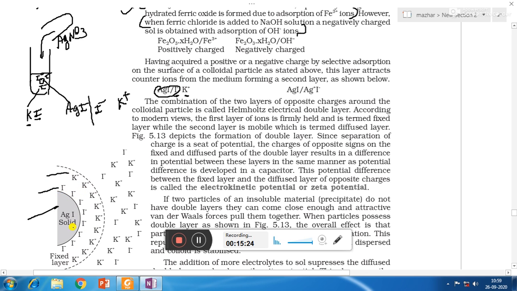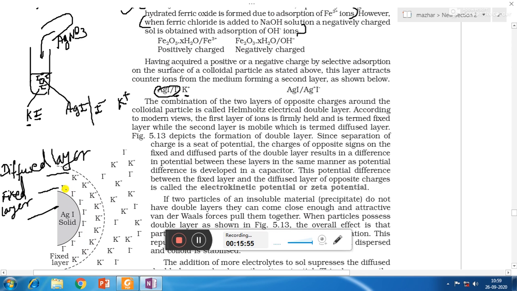So the first layer, which is the common ion, will form a fixed layer. But the second layer, which is formed by the remaining ion, so remaining ion is K plus over here, forms a diffused layer. Diffused layer means which is not fixed. So here we can see that two layers are formed. First is fixed layer and second is diffused layer.